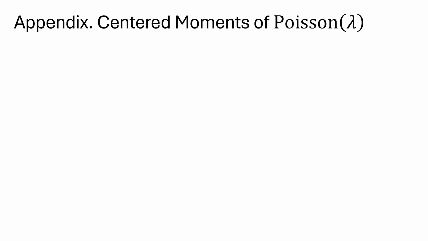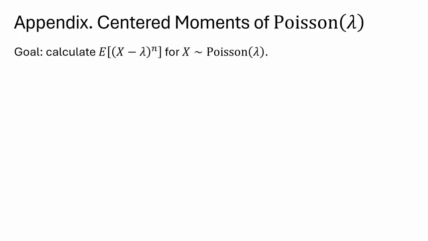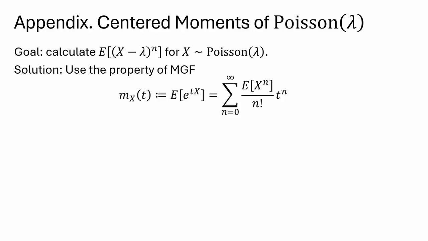As promised, this is the appendix, the centered moments of Poisson lambda. We wish to calculate the expectation of (x minus lambda) to the n for x following a Poisson distribution. And the idea is to use the moment generating function, or MGF. The MGF has this general property. Assuming regularity conditions hold, expanding the MGF into a power series, the moments can be obtained from the coefficients of the expansion.